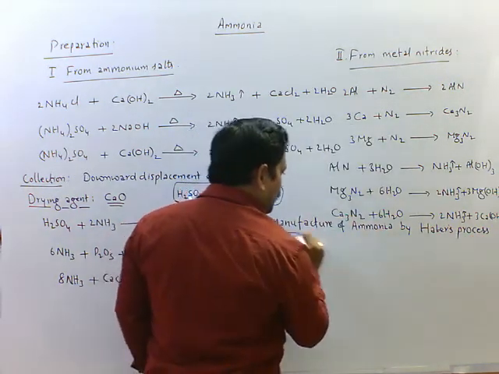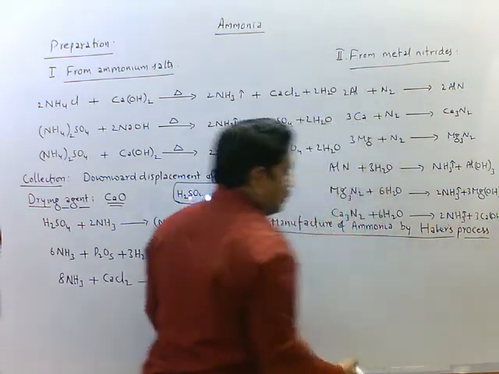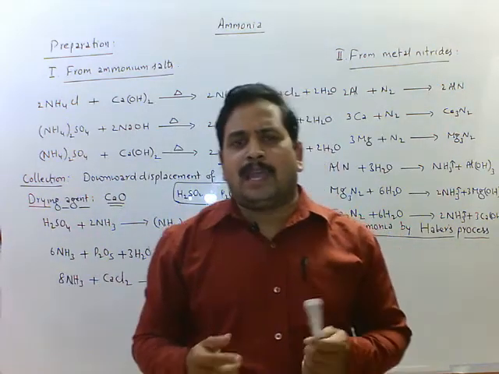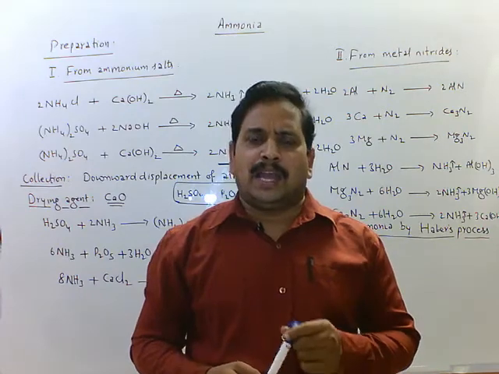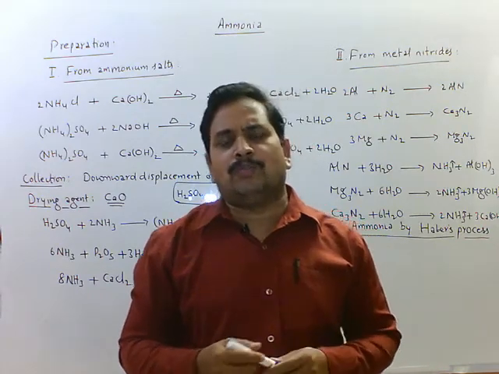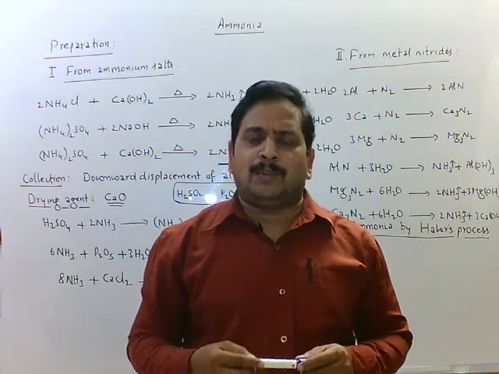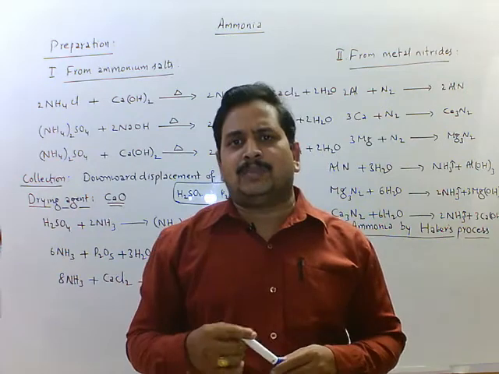It is very important in the preparation of ammonia. So in large quantities we can obtain ammonia by Haber's process. Reactants are nitrogen and hydrogen. Temperature is about 450 to 500 degrees Celsius. And the pressure is 200 atmospheres to 900 atmospheres.